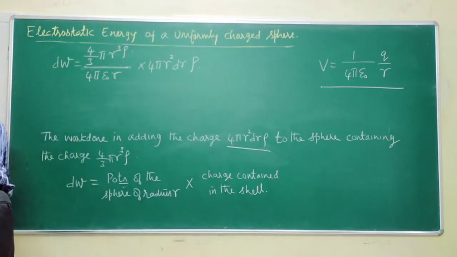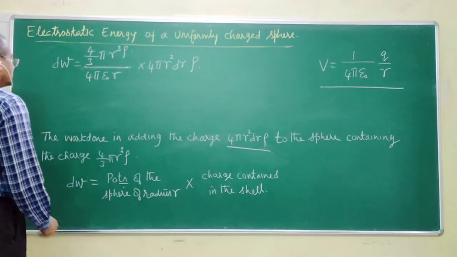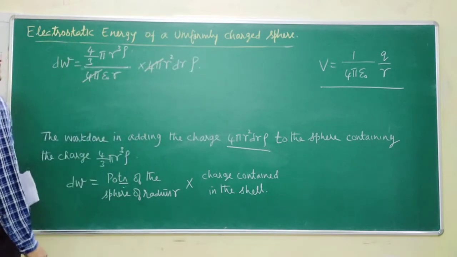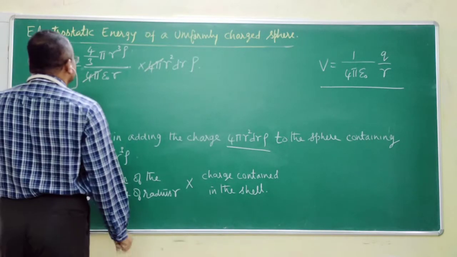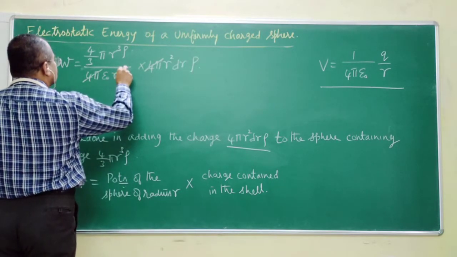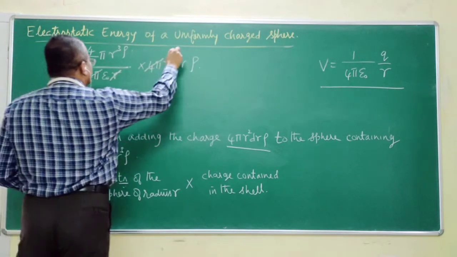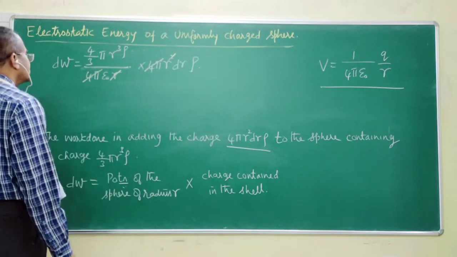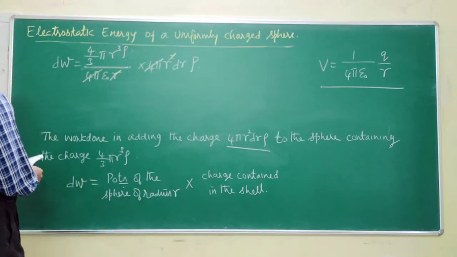Let us try to strike off common things so that 4 pi will go off. Then r, okay, then r will go off. Am I right, sir? So what are we ending up with?